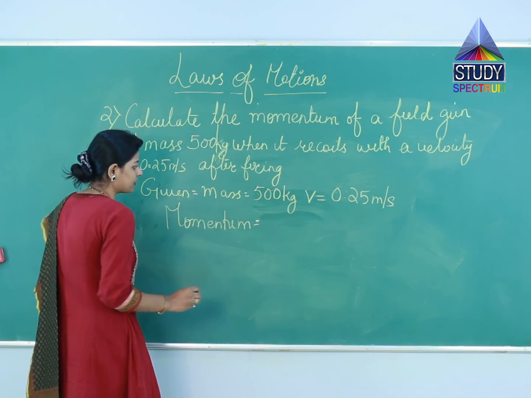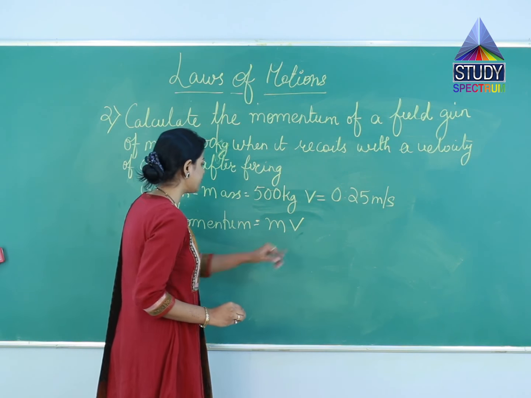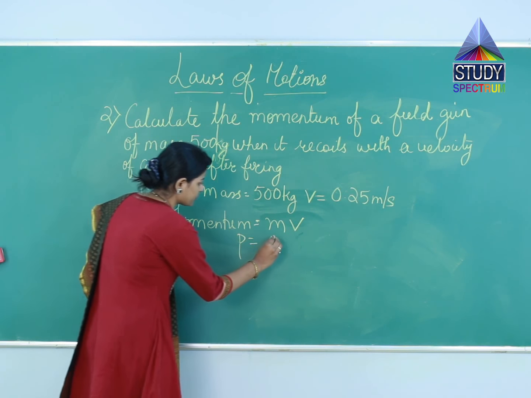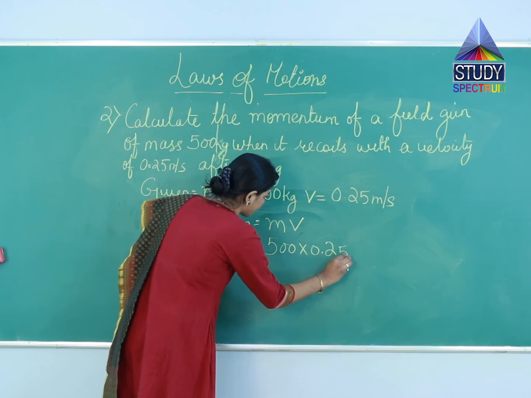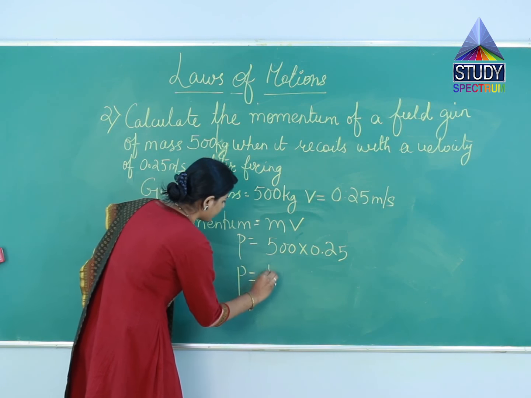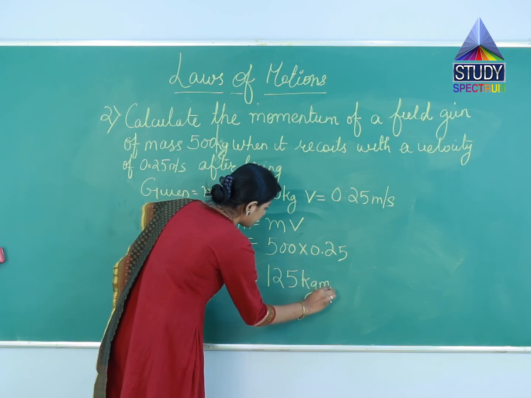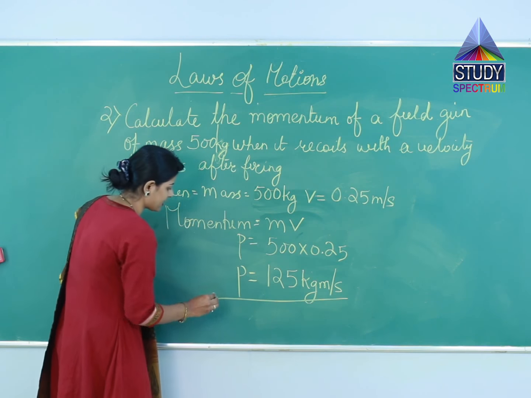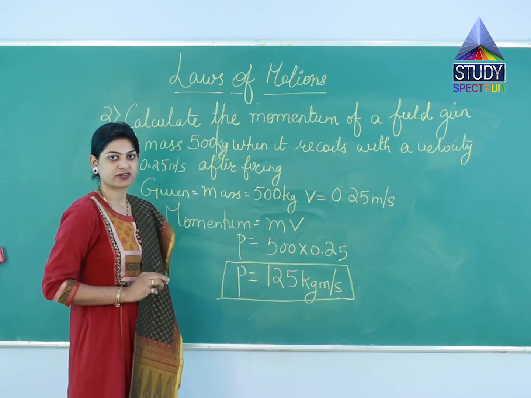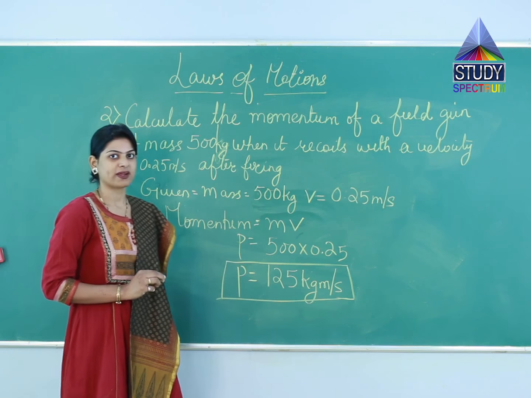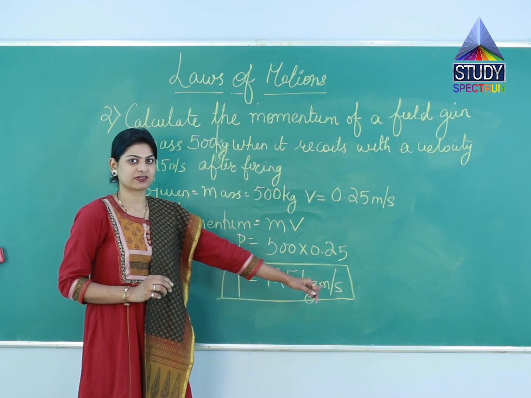So the formula for momentum is mv, where m is the mass and v is the velocity. Substituting the values, 500 multiplied by 0.25, we get momentum is equal to 125 kg meter per second. So this is the answer we have found. For a gun of mass 500 kg which recoils with a speed of 0.25 meter per second, the momentum will be 125 kg meter per second.